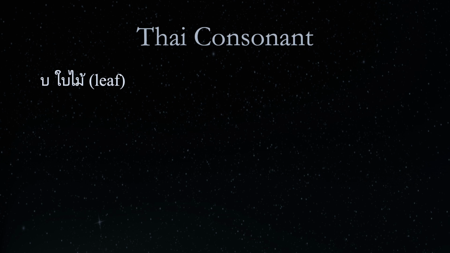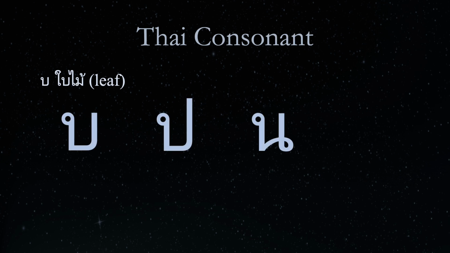Thai consonants that may look like Bhai Mai are Paw Pla, No Nu, and Mo Ma. Paw Pla looks very much like Bhai Mai, but unlike Bhai Mai, the vertical line to the right of Paw Pla ends at a point significantly higher than the circle at the top left corner of the letter. No Nu has a second circle at the bottom right corner of the letter, which Bhai Mai does not have. Mo Ma also has a second circle, but at the bottom left corner of the letter.